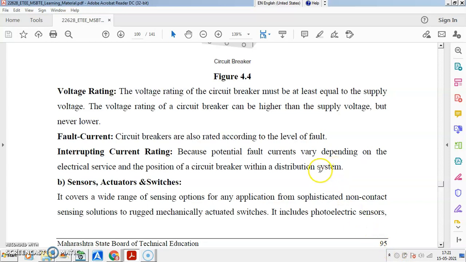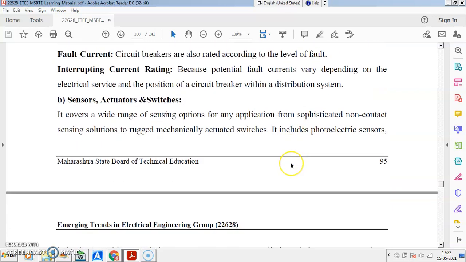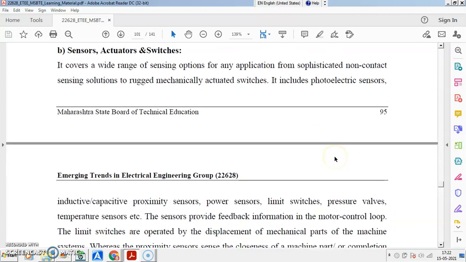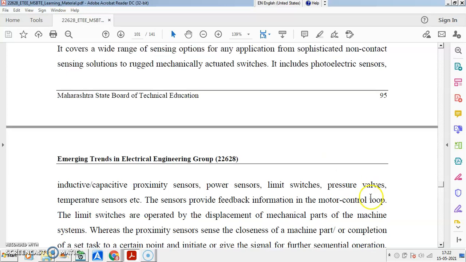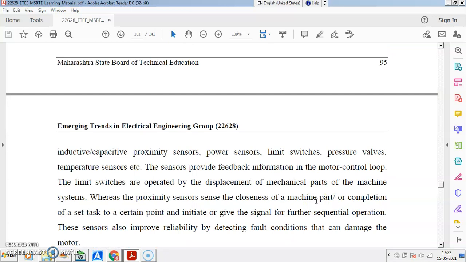Okay. Then you have other controlling devices like actuators, sensors and switches. So these actuators, sensors and switches are especially to give indications regarding a particular type of abnormal condition. So photoelectric sensors, proximity sensors, power sensors, limit switches, pressure valves, temperature sensors. Like this, sensors are provided in the system, in an intelligent motor control unit for motor control.